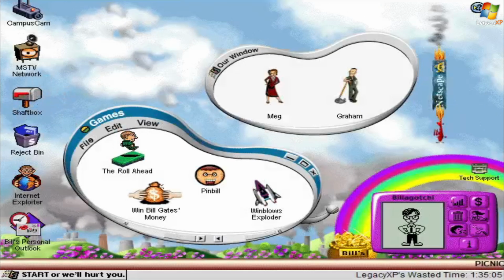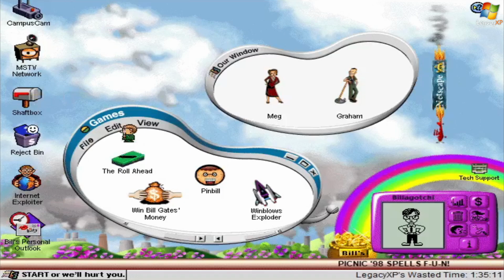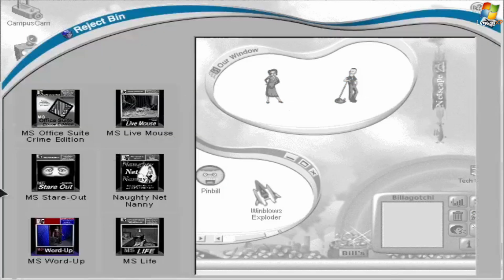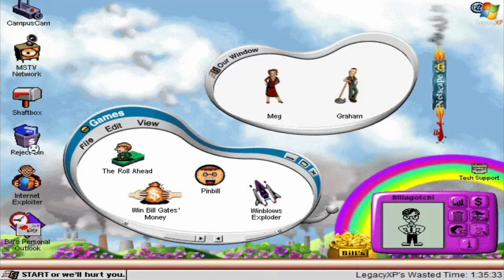Shaft Box, this is like your mailbox program here. I don't have any new messages in the Shaft Box, so I unfortunately can't open it. The Reject Bin, these are like rejected Microsoft products here. So you've got MS Office Suite Crime Edition, MS Live Mouse, MS Stare Out, Naughty Net Nanny, MS Word Up, and MS Live. You unlock these as you access the deeper levels of Microshaft.